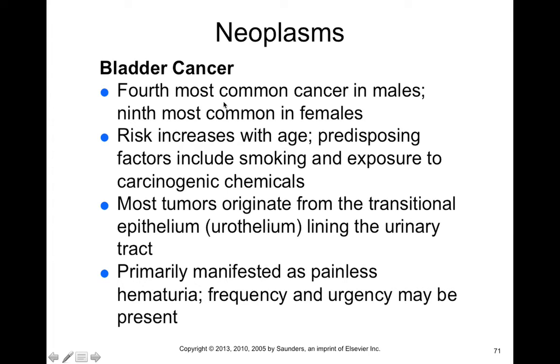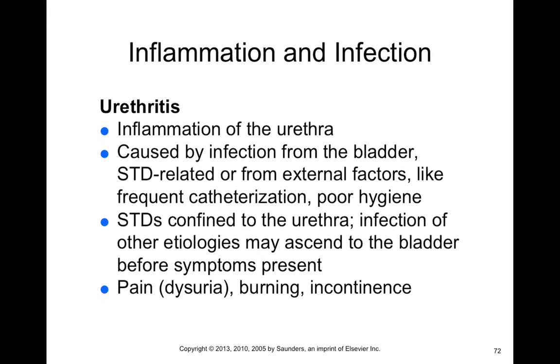Now, in terms of neoplastic disorders of the lower urinary tract, we'll talk about bladder cancer here. Bladder cancer is the fourth most common cancer in males, ninth most common in females. The risk increases with age, but some predisposing factors include smoking, as well as exposure to different carcinogens. Most tumors originate from the transitional epithelium, or urothelium, that lines the inside of the urinary bladder and other parts of the urinary tract. It primarily manifests as painless hematuria, or blood in the urine, where frequency and urgency may be present due to an occlusion of the bladder, so the bladder has a lower capacity to store urine.